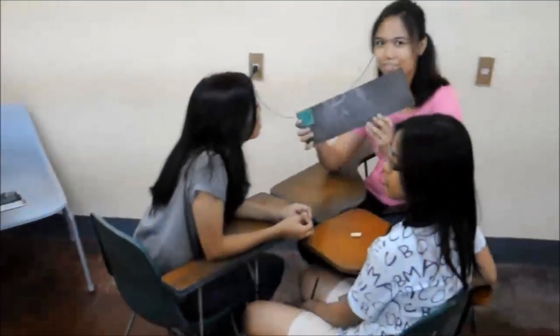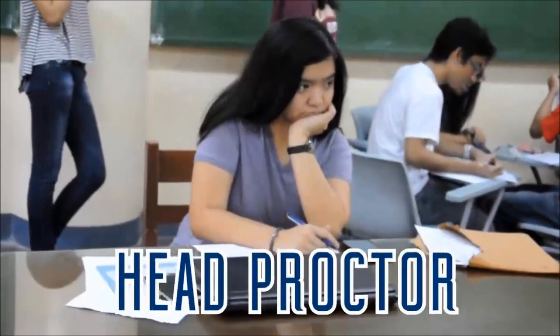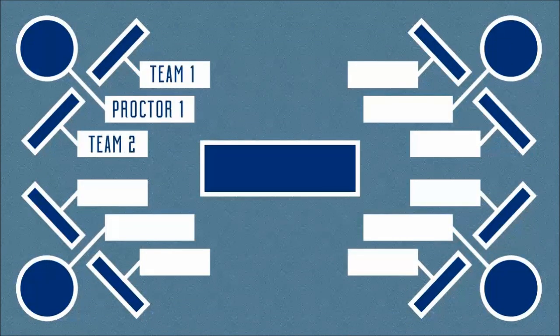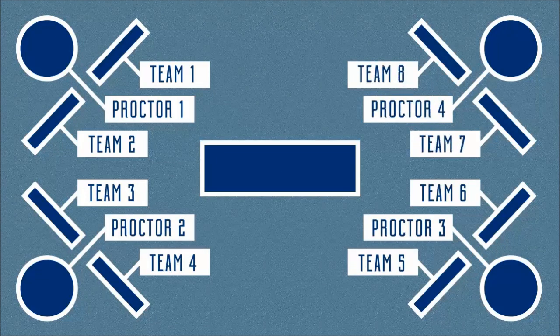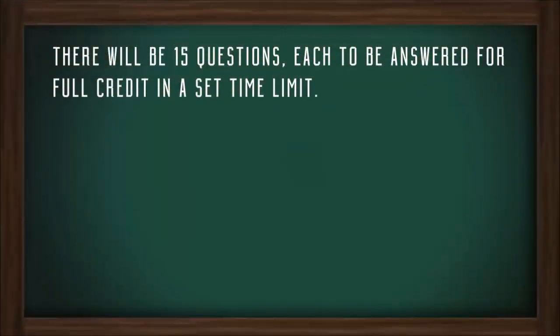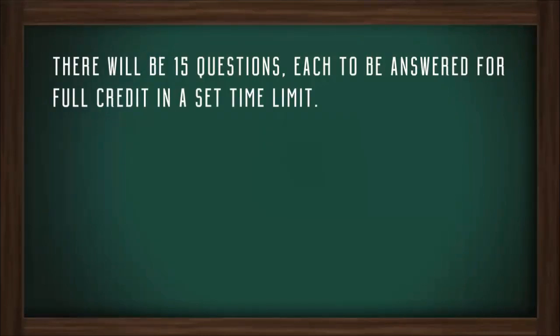There will be a proctor, the participating teams, and the head proctor. Each room consists of at most 8 teams, with each proctor holding at most 2 teams. There will be 15 questions, each to be answered for full credit in a set time limit.